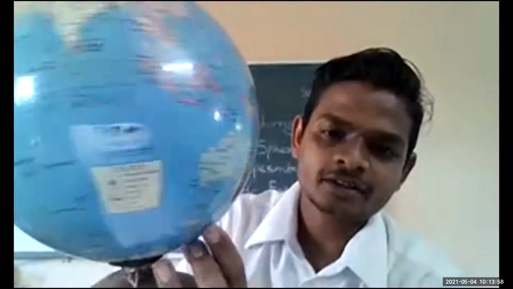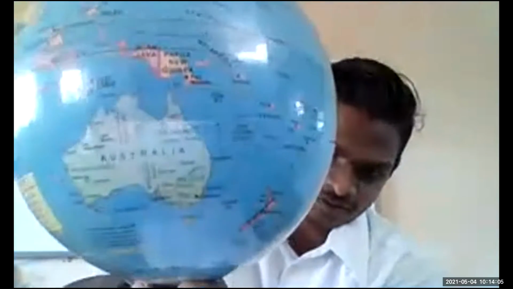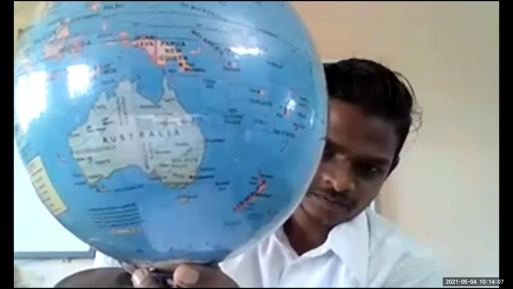Then Australia, it is here. You can see it. So this is the model of the earth. The model of the earth is called globe.